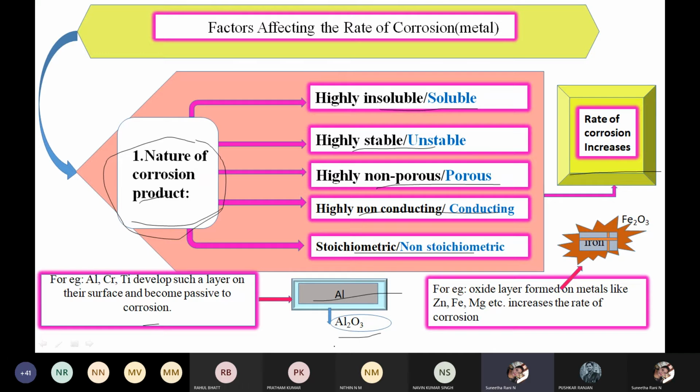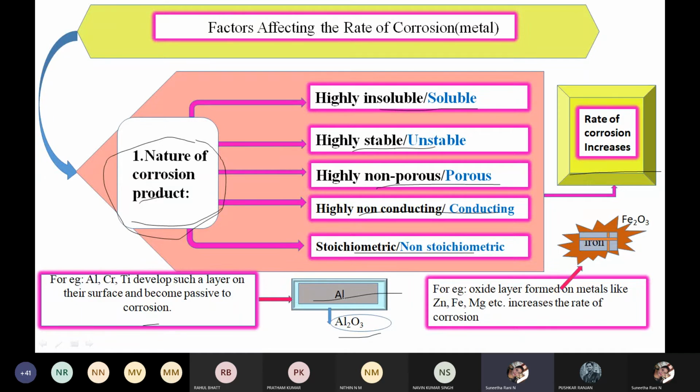Once aluminium converts to aluminium oxide, what happens? This aluminium oxide is the product. It forms because of the nature of the metal ion we have taken, which readily liberates ions.